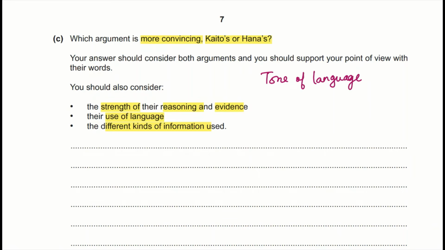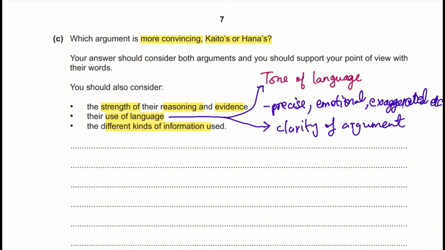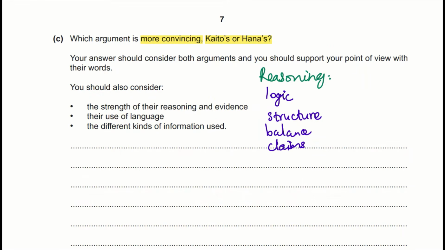When you talk about the tone of language, express whether it's precise, emotional, exaggerated, and you can even talk about the clarity of the argument. So when you come to reasoning, you have logic, structure, balance, claims. Balance is whether they consider counter arguments. Structure is whether it's clearly or properly structured. And logic is whether it makes sense or is relevant. Claims are like opinions, but they should be factual or trustworthy.